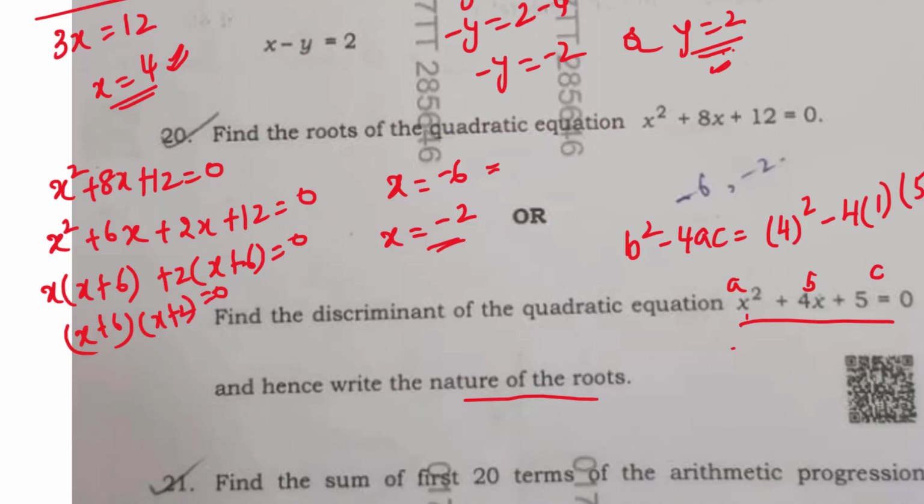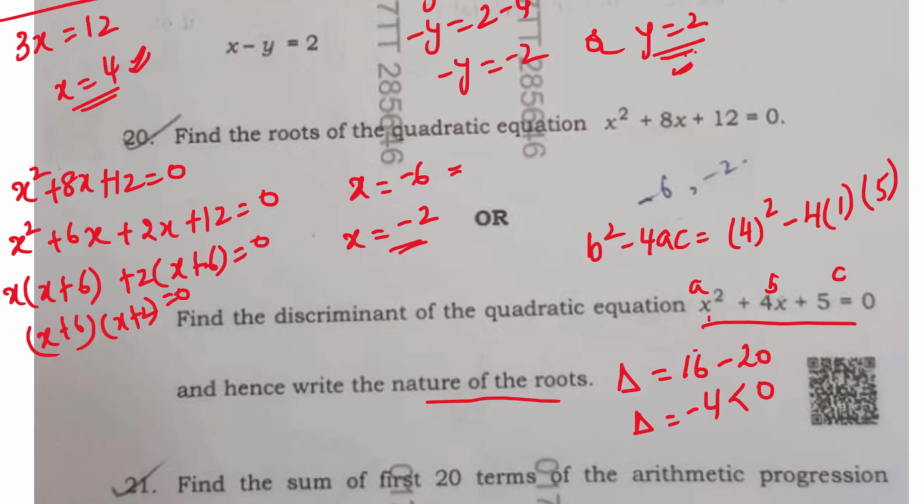So my b square minus 4ac, that is the discriminant, will be equal to 16 minus 20. So the discriminant is minus 4, which is less than 0. So depending upon the discriminant value, we can find out the nature of the roots here. Actually, they will be negative, right? So we can say that there are imaginary roots, but for SSLC level, we just say no roots, okay? Or you can say imaginary roots for the competitive exam level, okay?